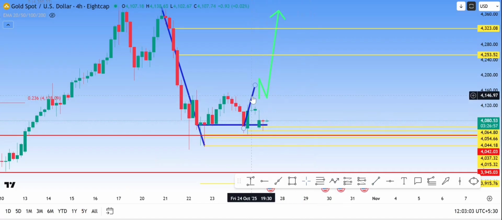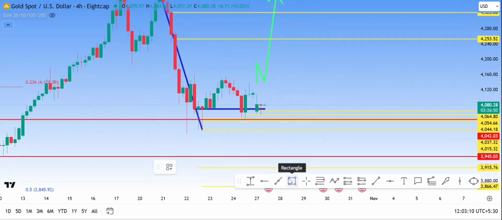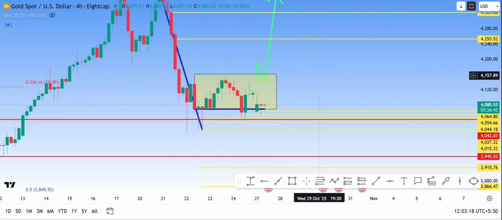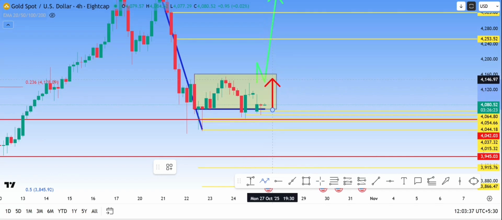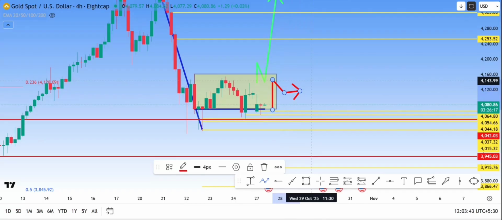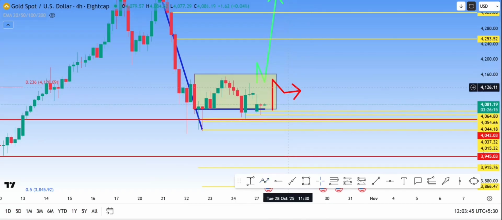And currently what we are seeing here is a box pattern on the 4-hour chart. Okay, so this is the scenario when we view the 4-hour chart. Again, there is a chance for gold to go to this high, and we need to see how gold is going to react. Based on the breakout which is going to happen either on the upside or downside, only then can we decide the trend.